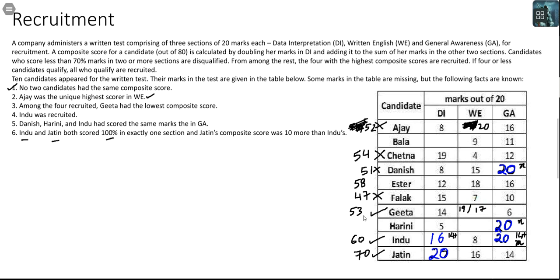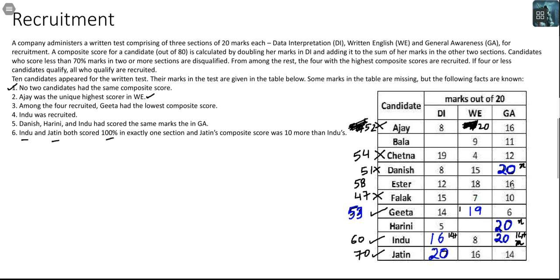But then, if her total is 51 and Ajay's total is 52 and Ajay is also qualifying, how is it possible that Geeta gets selected? Which means that the unique score that Geeta is scoring in WE can now be identified, and that will necessarily be 19 with her composite score being 53.